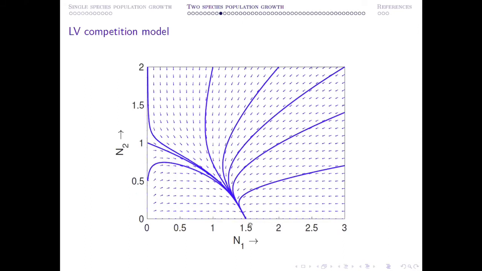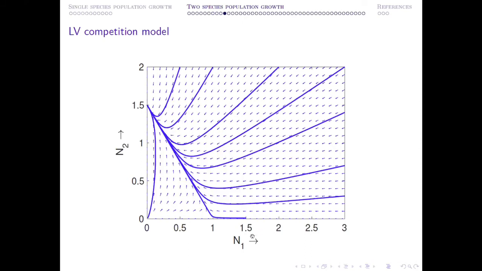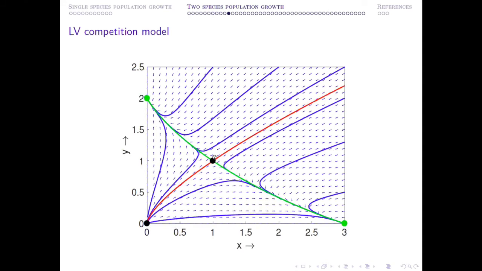In this case, you can see only N1 survives, N2 goes to extinction for certain parameter values. For another parameter value, you can see N1 goes to extinction, but N2 survives at this particular threshold. And there is another scenario where this is your unstable equilibrium, but both the axial equilibrium points are stable, and this is called bistability. So depending upon the choice of initial condition, either the trajectory will converge to this point or it will converge to that point. So you have bistability.